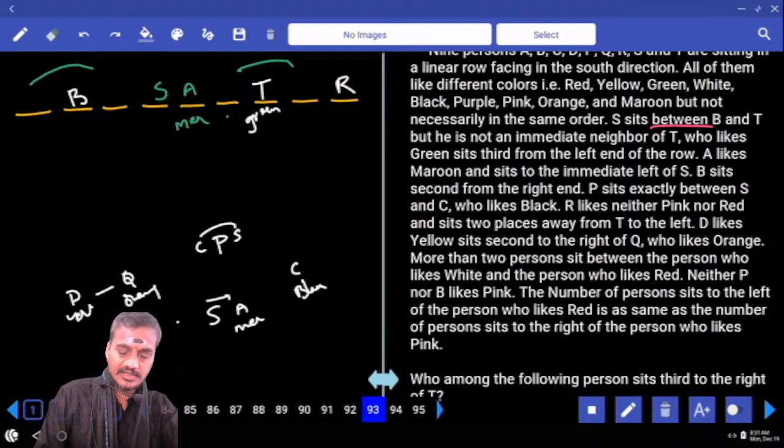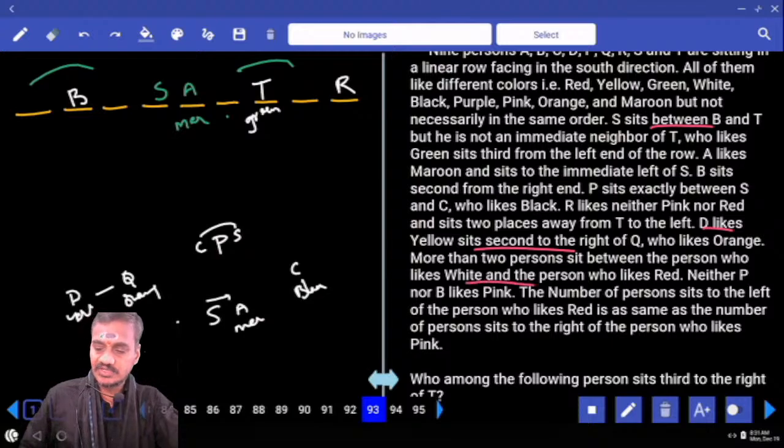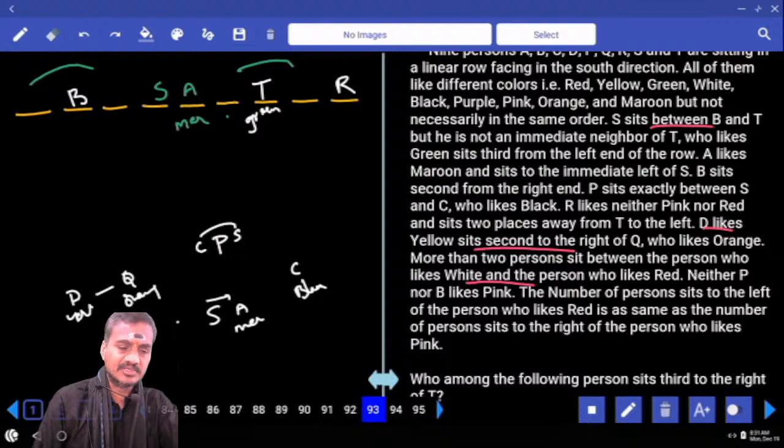And A is immediately to this one. And D likes yellow, sits second to the right of Q. More than 2 persons between the one who likes white and the one who likes red. The number of persons sitting to the left of red is same as pink. Then here we need to take the possibility.